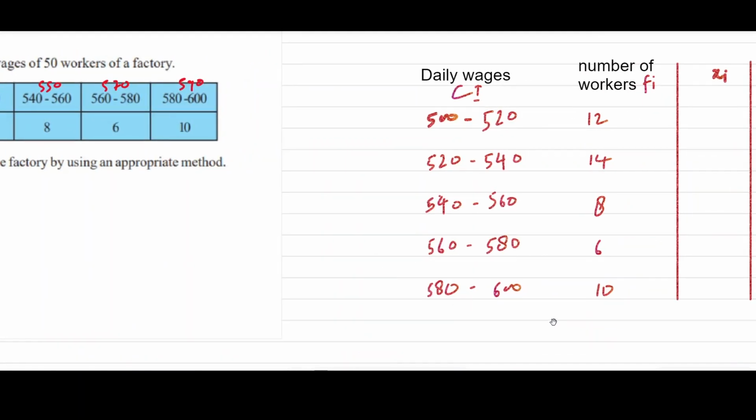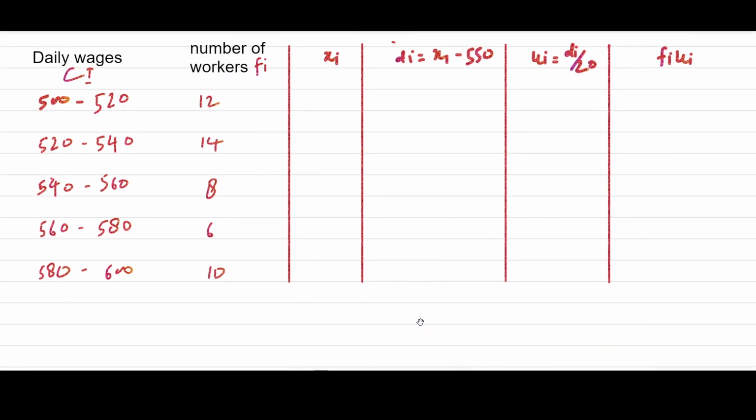Now we have the table. Look at this. Here for daily wages we have written 500, 520, 520, 540, 540, 560, 560, 580, 580, 600. Number of workers in each section: 12, 14, 8, 6, 10. Now xi will be the mid value of the class interval, here ci is the class interval. So first we should write the average daily wage. So this will be 510.